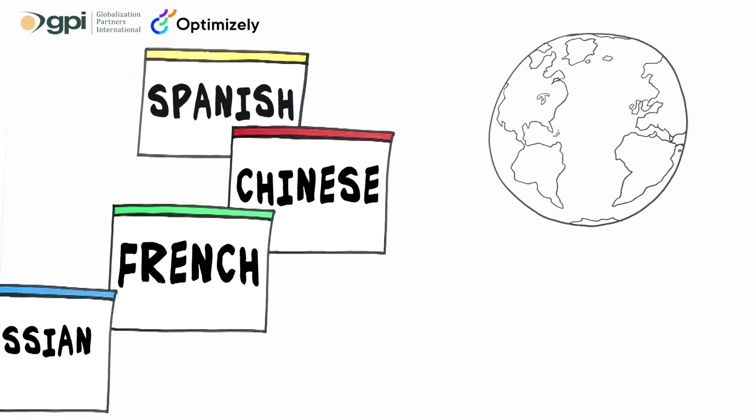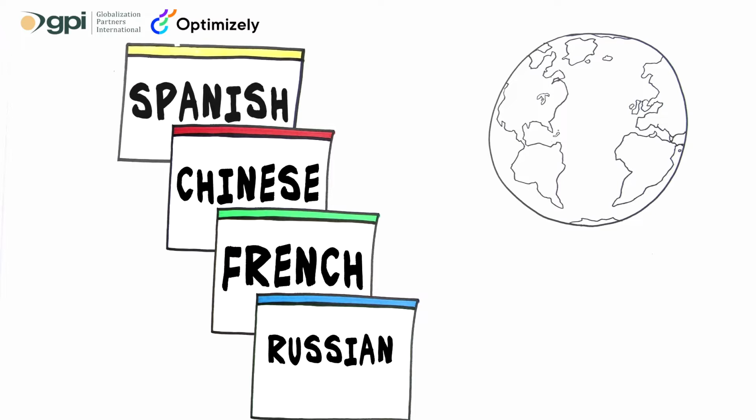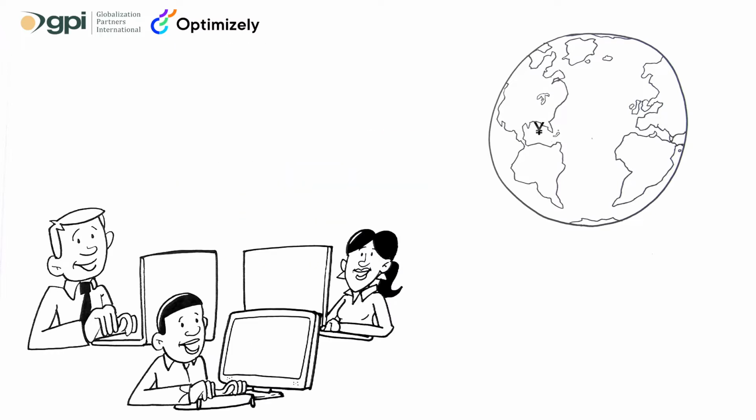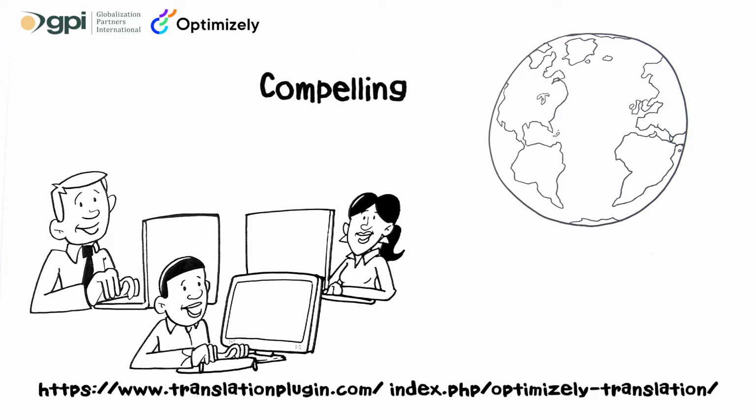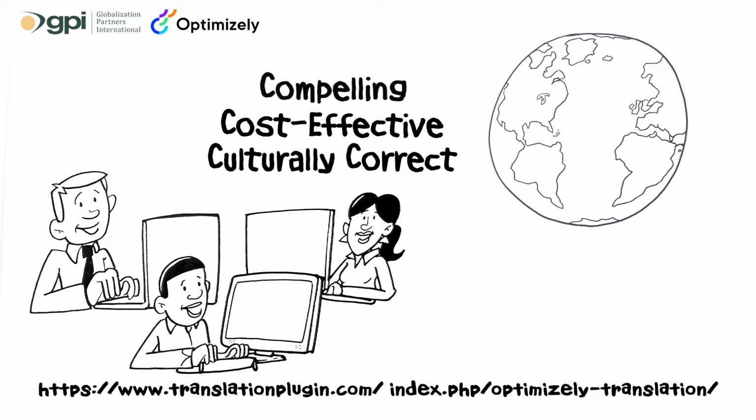GPI provides professional website translation services to clients worldwide. Whether your website is a fully enabled e-commerce site or a simple blog, GPI helps you create compelling, cost-effective, and culturally correct content.